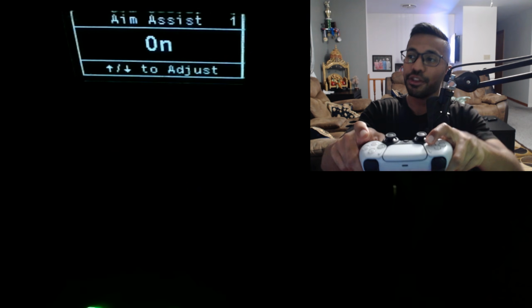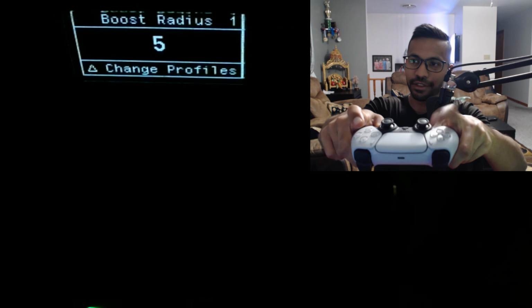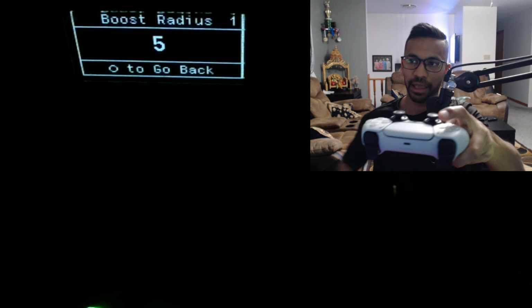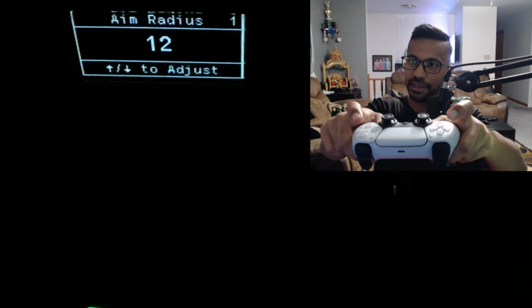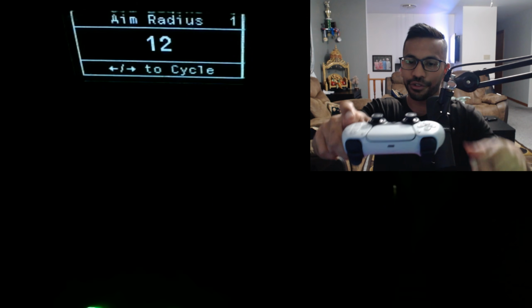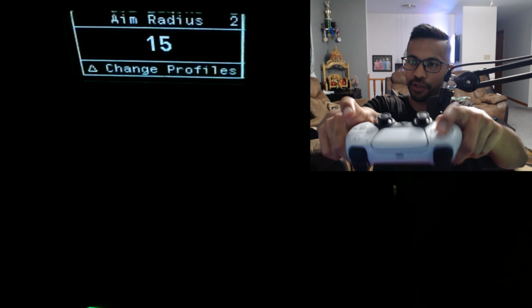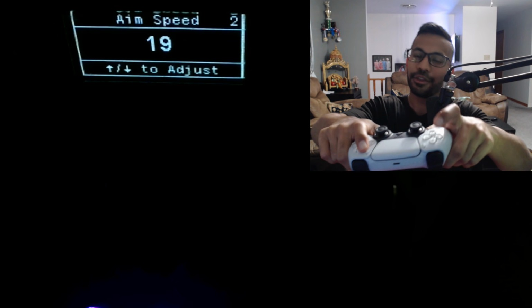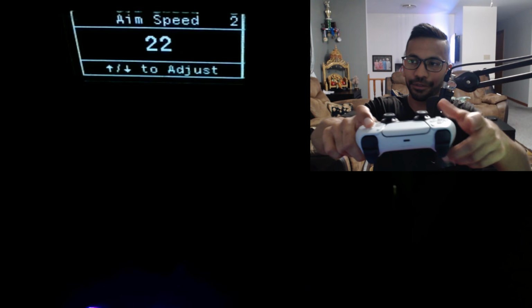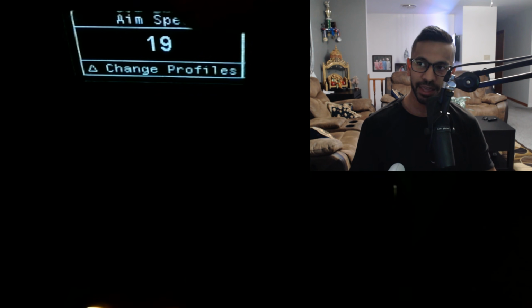So with this, you can use different values for your primaries and your secondaries, right? So as you're adjusting, you can see these are the exact values I use. Talked about this in my aim assist video. So if you guys haven't seen that, make sure you go ahead and check it out. But if you wanted to adjust these, right? Let's say you want an aim radius to be different on your secondary. Just literally press triangle right here, right? And you can see different value. You can use up or down to adjust this for your secondary gun, right? So if you run an SMG or something, you're running gun player, you can use higher values or lower depending on if you snipe or not, right? And then again, if you press triangle one more time, you can see it brings you into number 3, indicating your universal profile, right? So just go through everything.